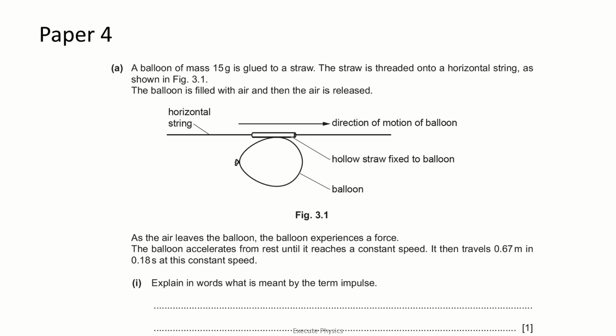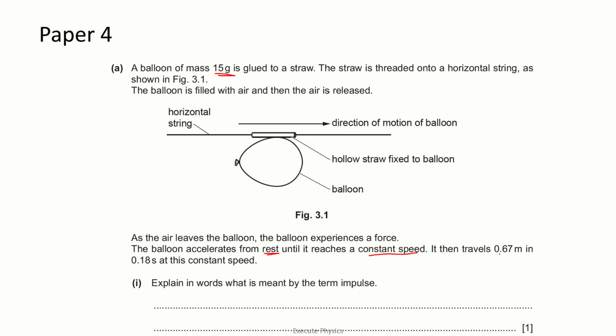It is again from paper 4. You have a balloon of mass 15 grams glued to a straw. So this is a straw and this is the balloon, and the straw is threaded onto a horizontal string. This is the horizontal string onto which the straw is threaded. The balloon is filled with air and then the air is released. So it is filled with air and later on this is released. As the air leaves, the balloon experiences a force. The balloon accelerates from rest until it reaches its constant speed.